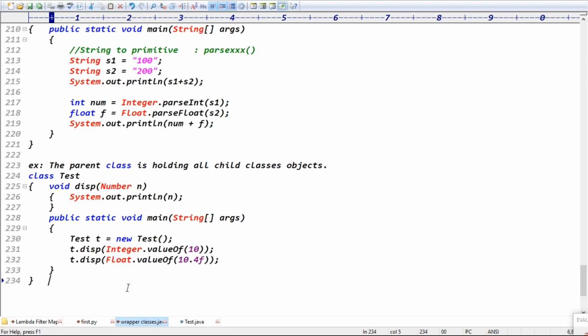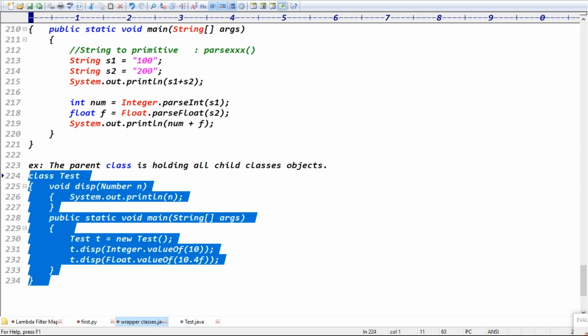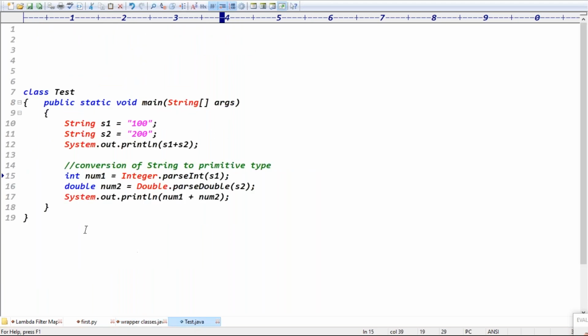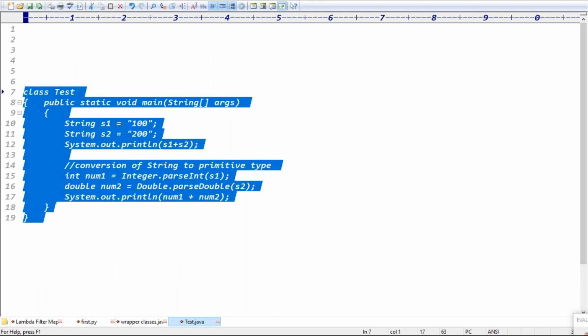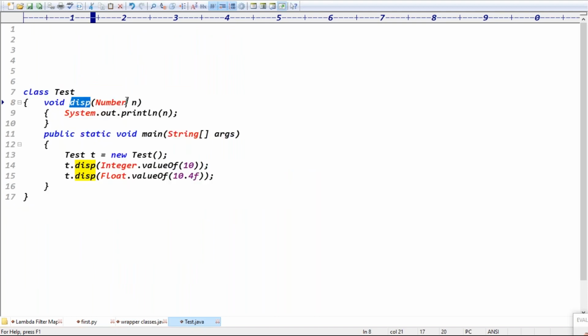What are the remaining classes, guys? Byte, short, int, long, float, double. These are all child classes of what? Number, right? In that case, if the disp method is expecting a Number argument, then while calling the disp method, you can pass an integer value or a float value also, right? Integer value and the float value. This is also valid, right?